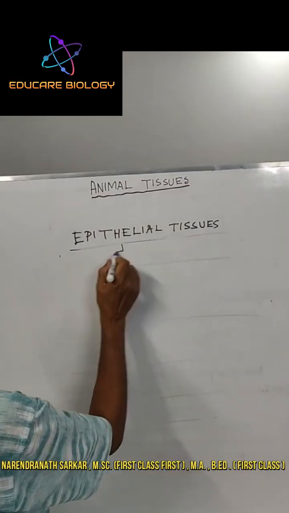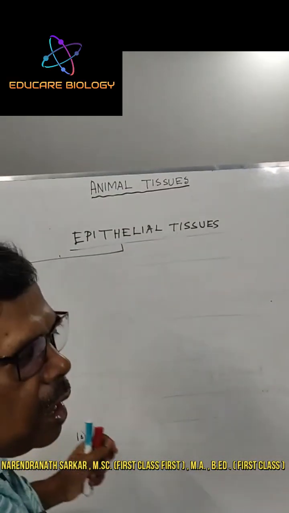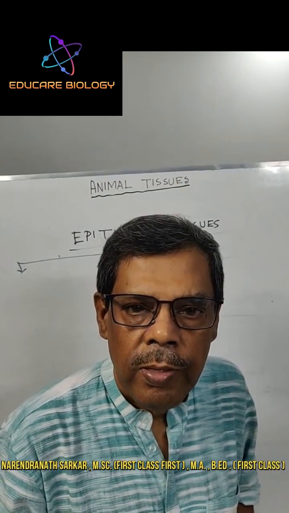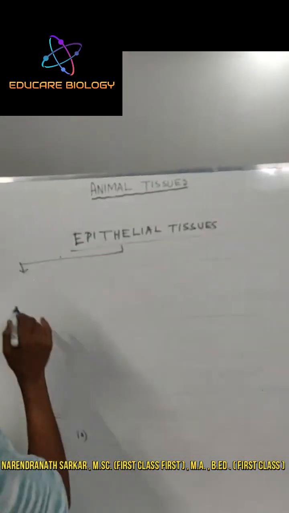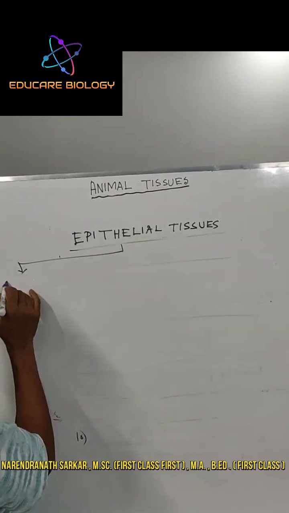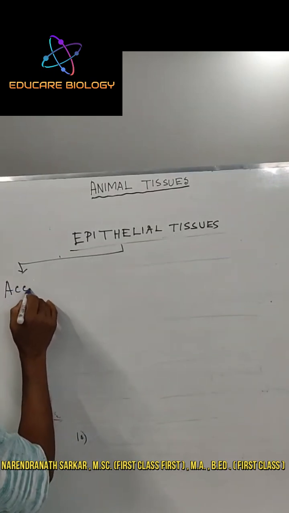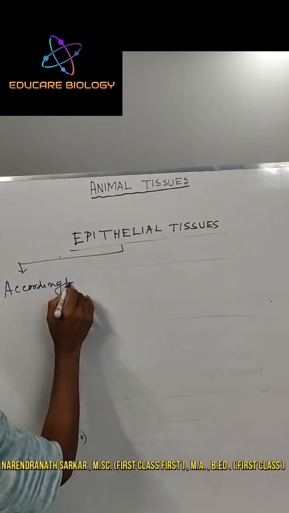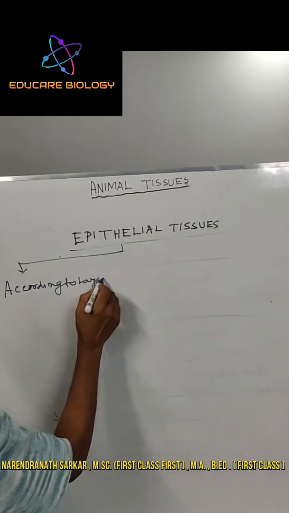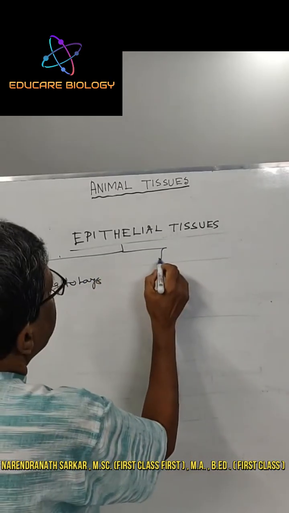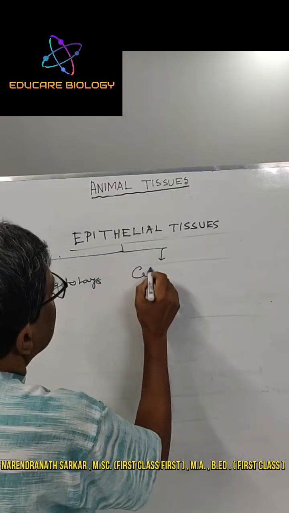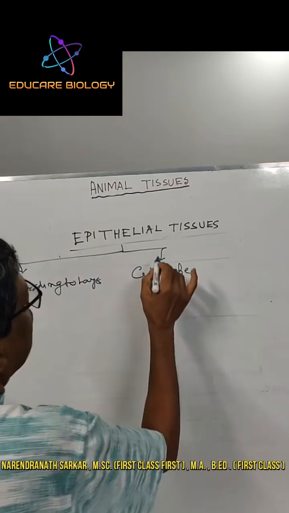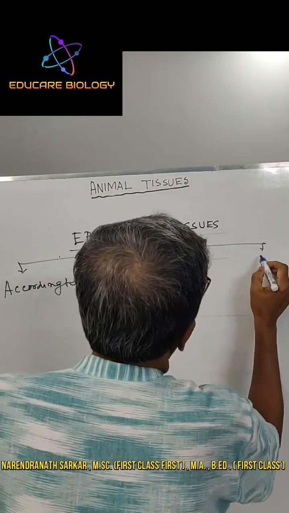Types of epithelial tissue: according to layer, according to cell shape, and according to specialization.